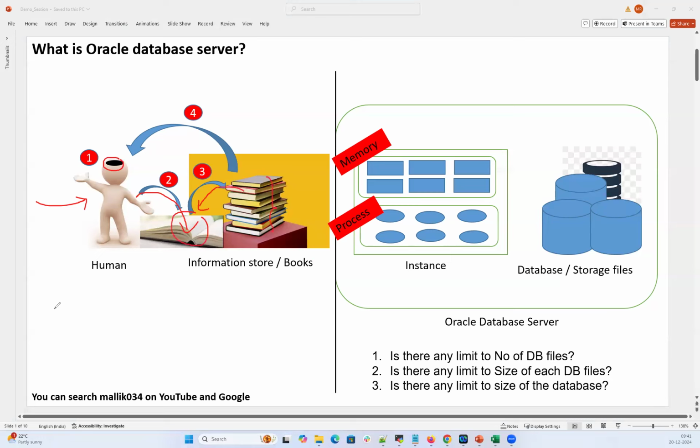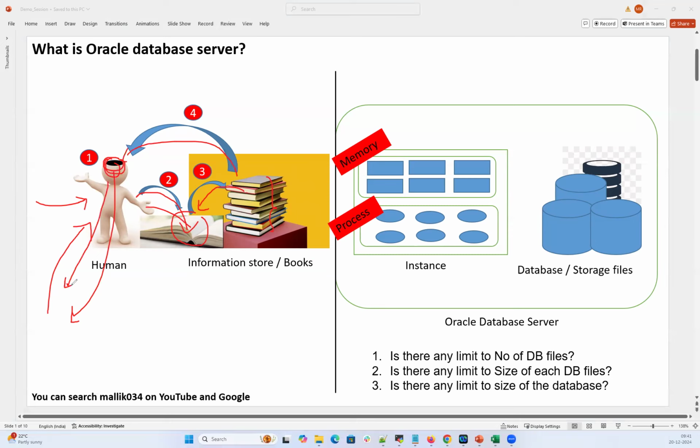And if some other user, some other friend of mine comes and asks for that information, if I have it in my memory, I can easily answer that person. If I don't have it in my memory, I can go to the book, refer to where I wrote that note, and once I find it, I can bring it back to my memory and then give it back to that end user.